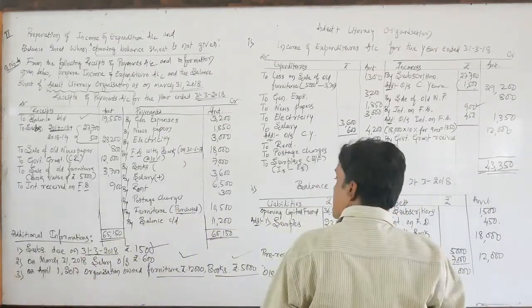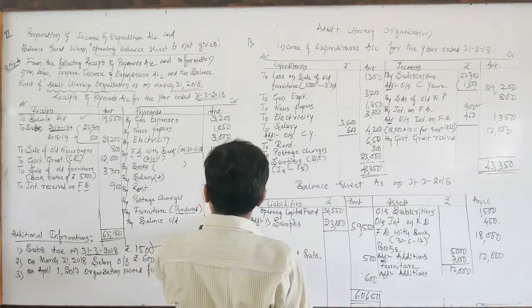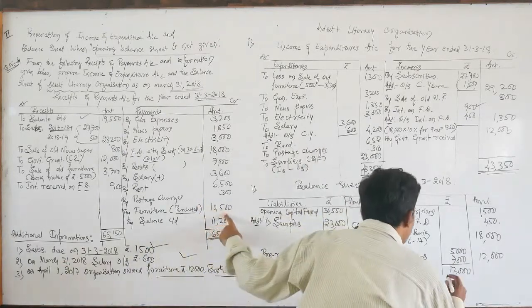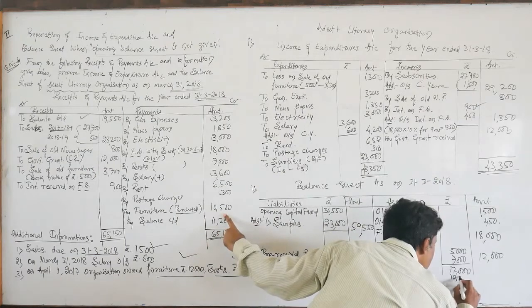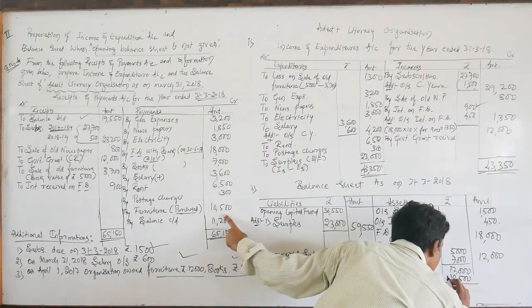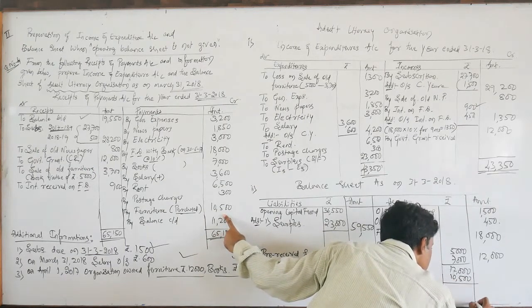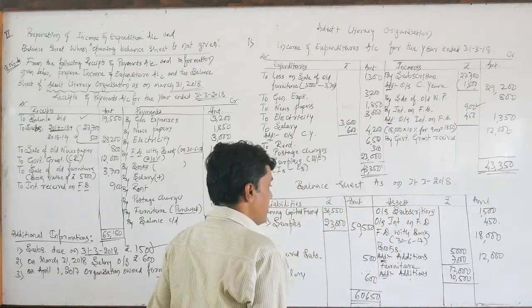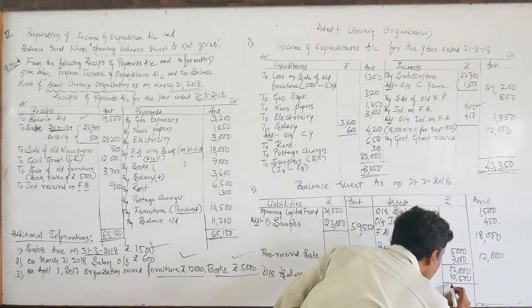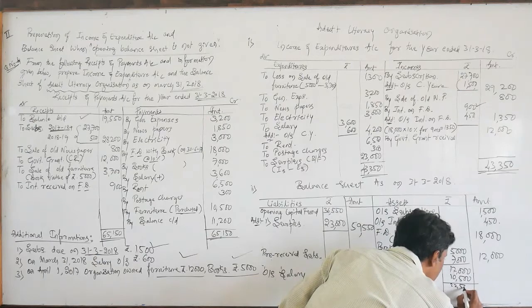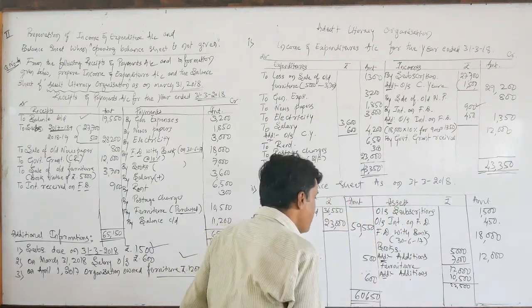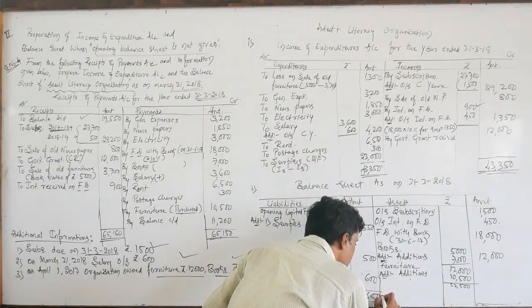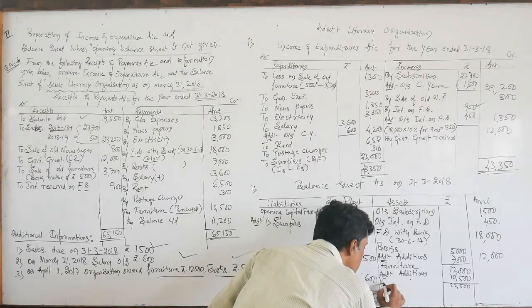Additions of furniture is rupees 10,500. Total is 22,500. But during the year we have sold the furniture.